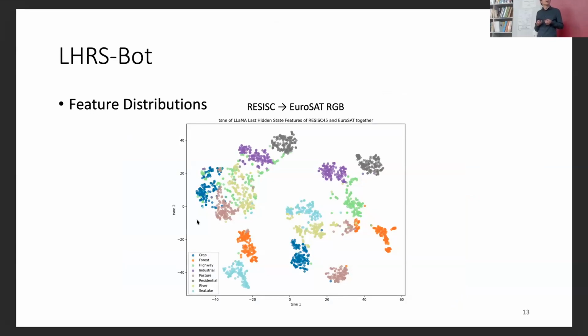To the right, we can see the source domain representation, and to the left, the target domain representation. For source, we use RESISC, which is an RGB dataset, and for target, we use the EuroSAT RGB version, where we can see that, as we expect, for RESISC it is already fine because it's a high-resolution dataset, but for low resolution, which was not really used for training of this model, the representations are also promising.